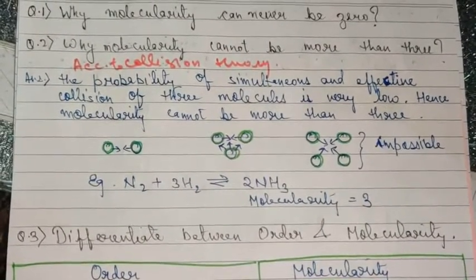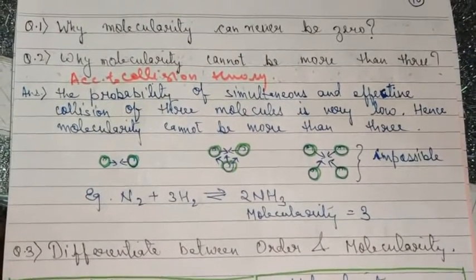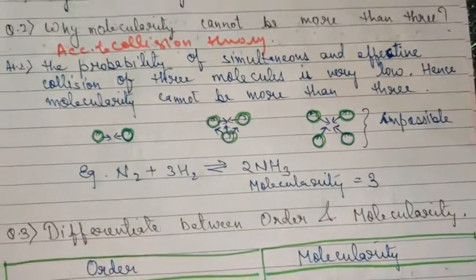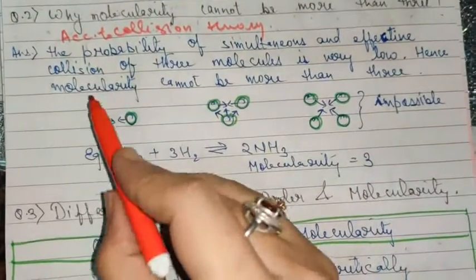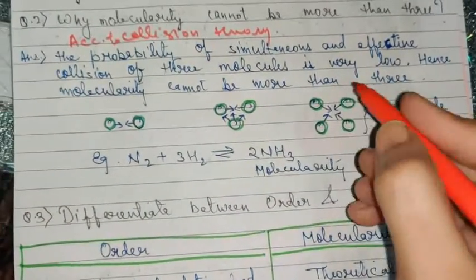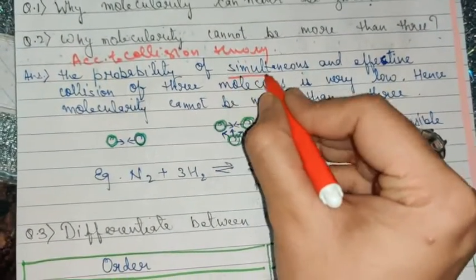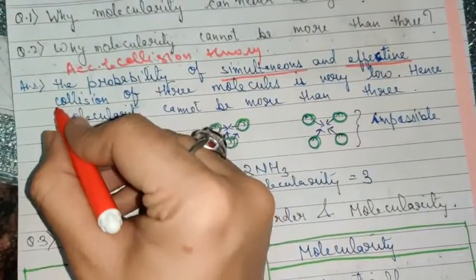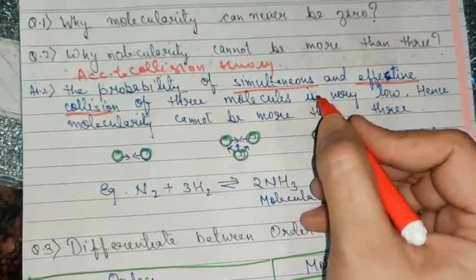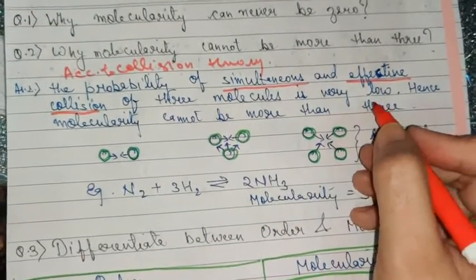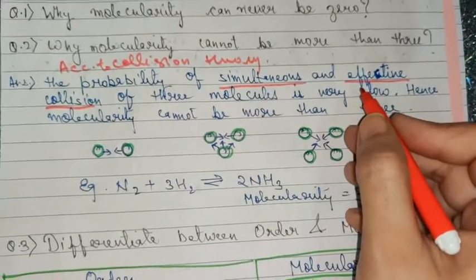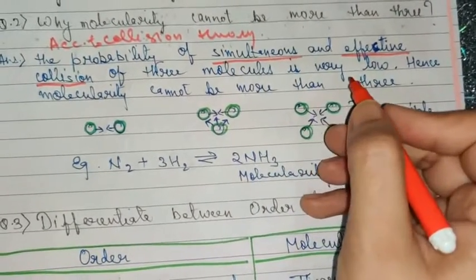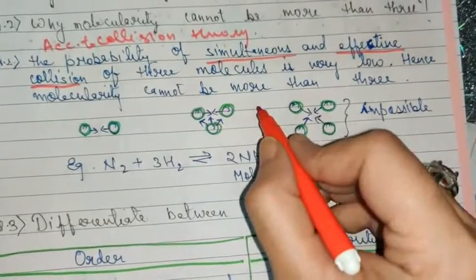So you can see the answer is mentioned here. Note this: the probability of simultaneous and effective collision of 3 molecules is very low. So even 3 molecules could not collide properly or effectively in most of the cases. Hence molecularity cannot be more than 3.